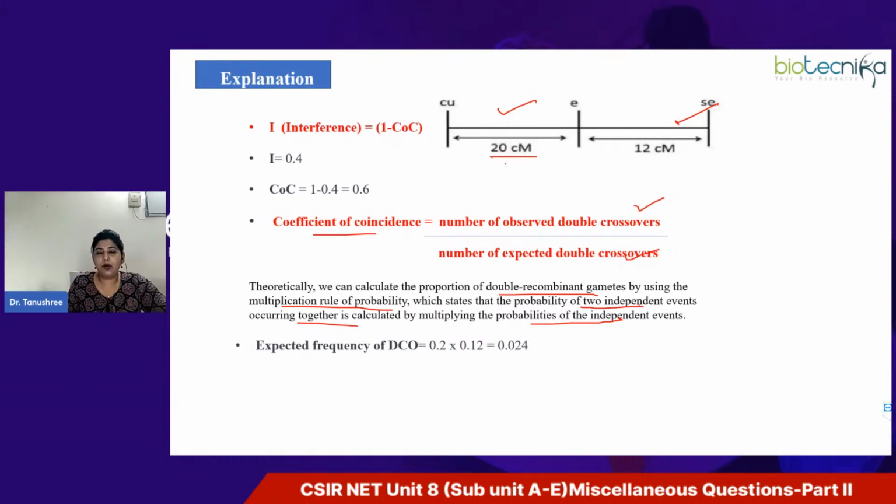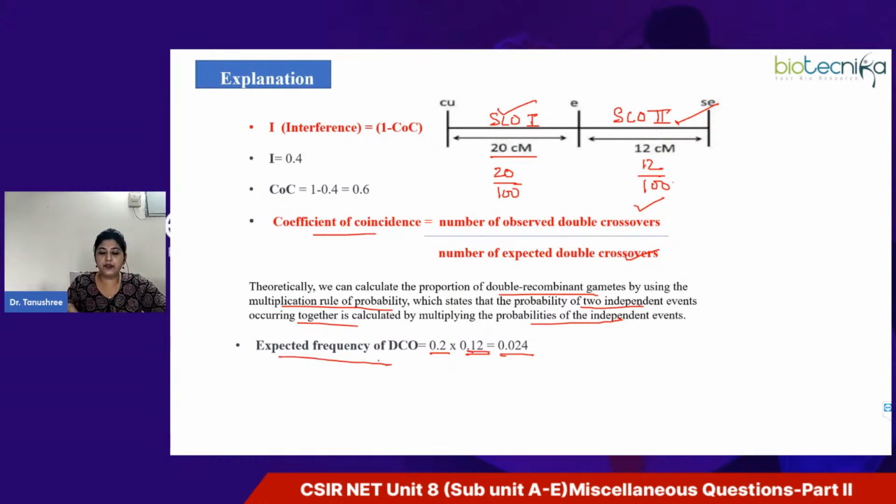So the 20 centimorgan: we have to write down the probability of single crossover event 1. Let's say this is single crossover event 1 and this is single crossover event 2. Here it is 12, so 12 by 100, right? So you can write 0.2 and 0.12. You don't have to write in centimorgan; keep in mind that we write the values as probabilities. So 20 by 100 gives you 0.2, and here it is 0.12, so that gives you 0.024.